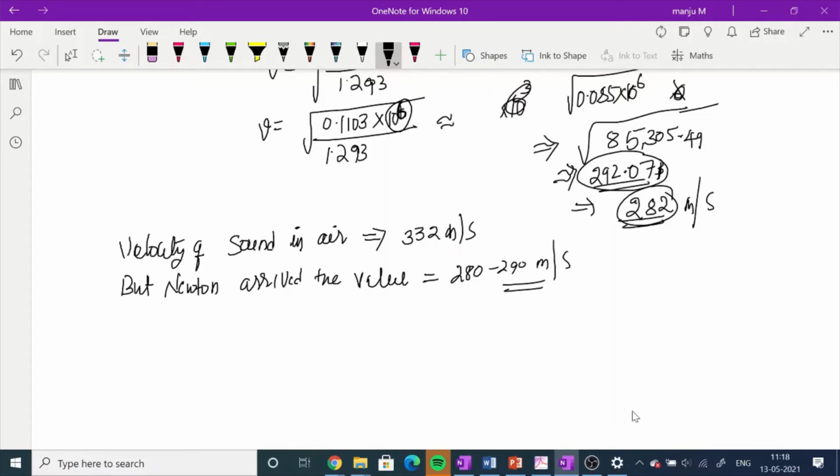There is almost a 52 meters per second difference between 332 and 280. So Newton's formula is partially correct, it is not completely correct.